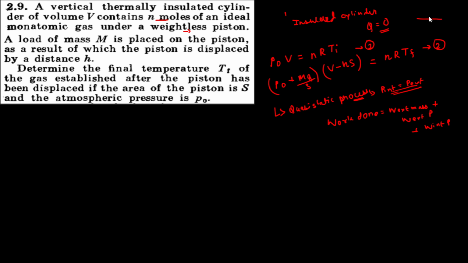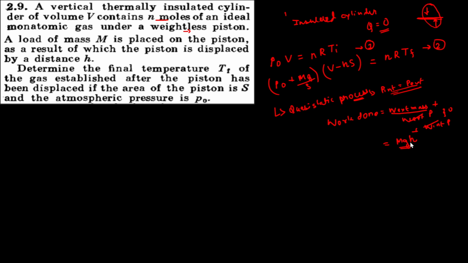So external pressure acts in this direction and internal pressure acts in this direction. Let this be the piston. If you take the net summation of the work by these two pressures, it is going to be zero. They eventually cancel out. So what we are concerned with is the work done due to the external mass, which is force into displacement, equal to mgh. I think up to here I am very clear.